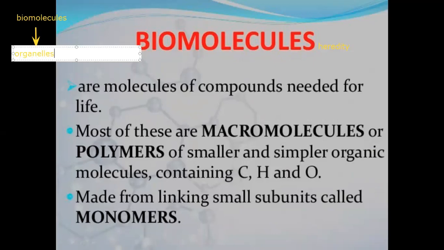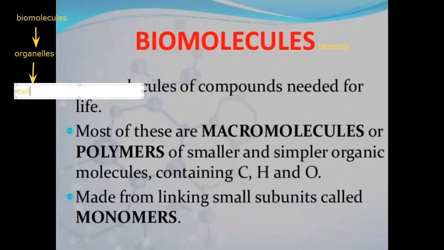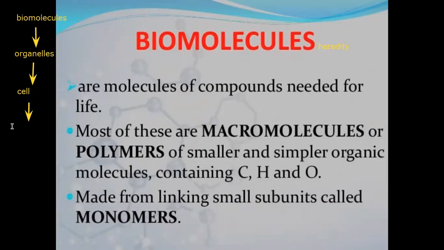And these organelles are specialized structures like nucleus, cytoplasm, vacuoles, cell membrane, cell wall found in the cell. And the cells are the smallest unit of life, and a group of cells collecting together forms tissue.